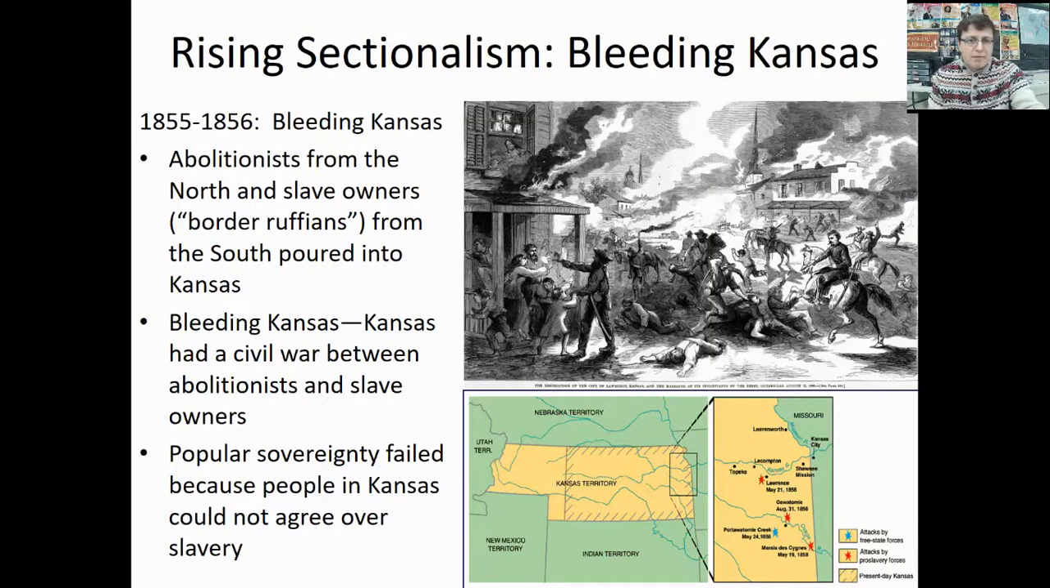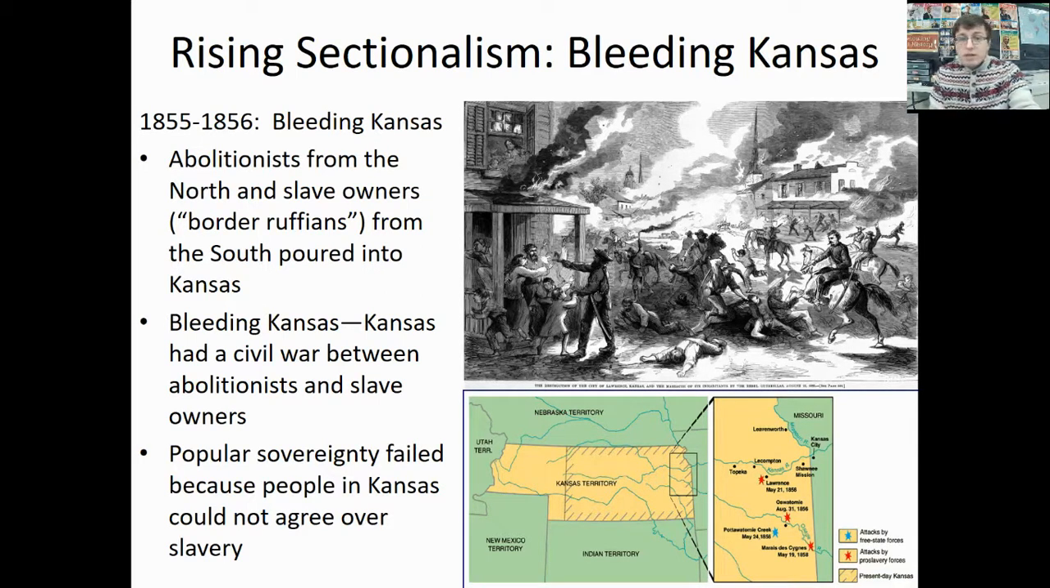The big issue that happened with the Kansas-Nebraska Act is the effects that it would have on the people and into conflict. Abolitionists and slave owners would all flock into Kansas, and this would spark a contest known as Bleeding Kansas, an effective civil war between those abolitionists and slave owners in the territory of Kansas. This will show that popular sovereignty fails as a concept because people cannot agree over the issue of slavery, and they're willing to fight over it.